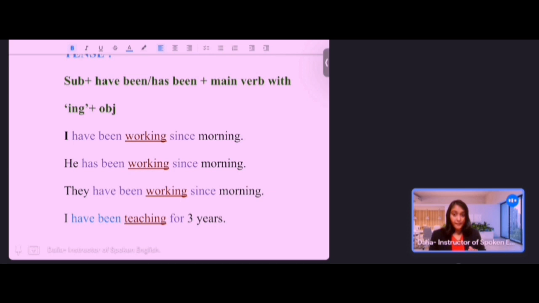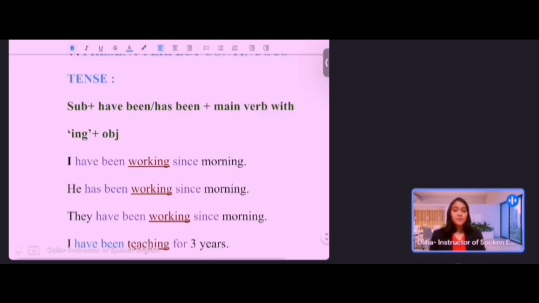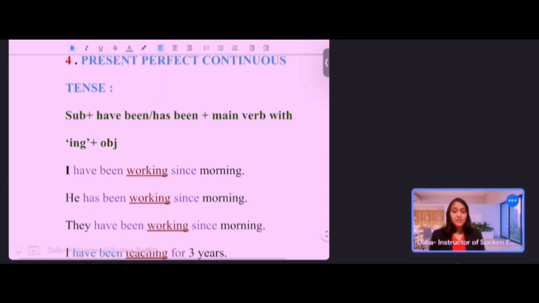I'm still working. So what is the present perfect continuous tense? Present perfect continuous tense is used to express an action or event that started in the immediate past. It is still going on, or it may continue in the future time. So that's why we can say it is present perfect continuous tense, a continuous process. There is no surety when it will get finished. So that's why it is present perfect continuous tense.